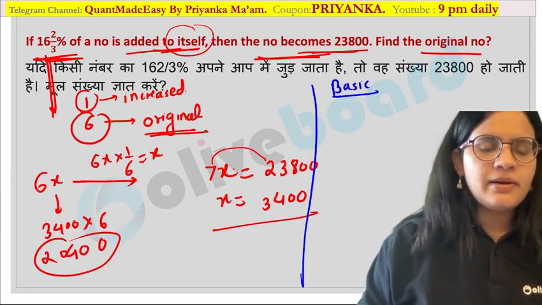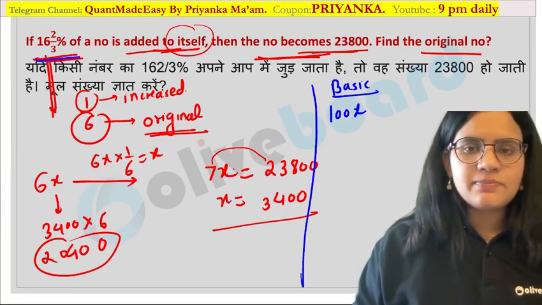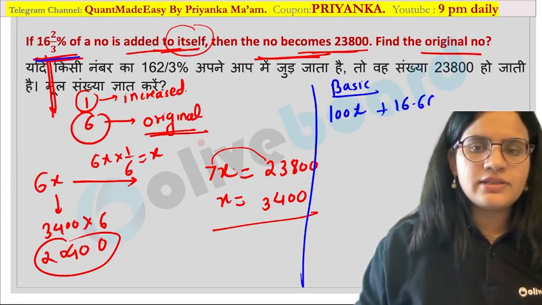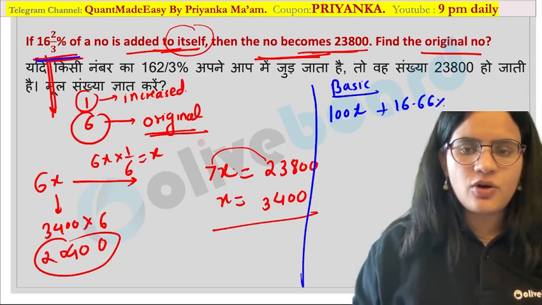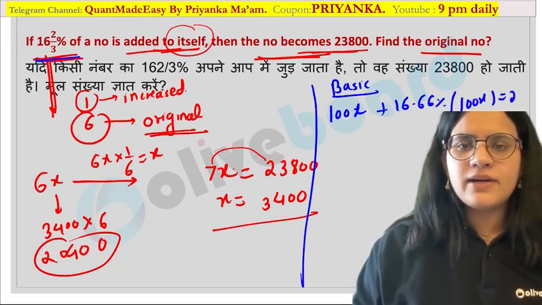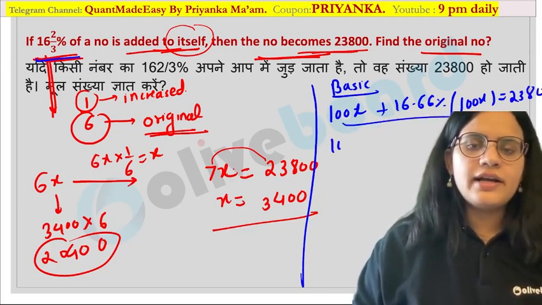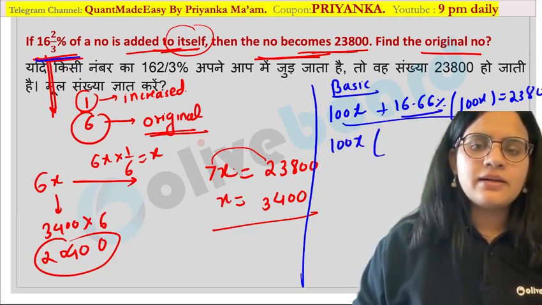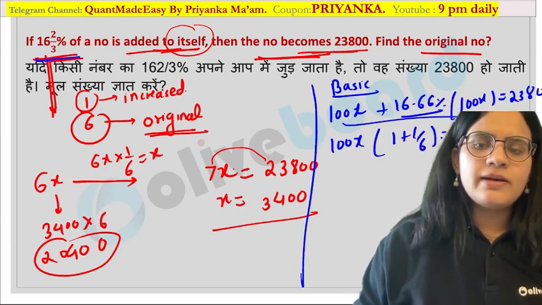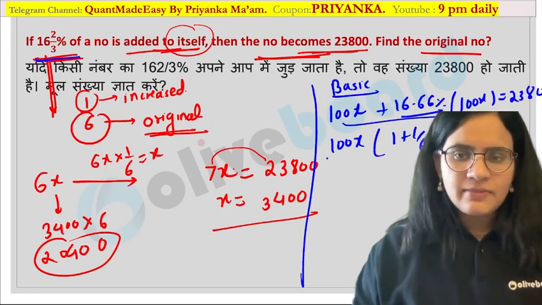So original number is suppose 100x. Now they are saying 16.66% of this. So you have to write down 16.66% of 100x. And then you have to write the number becomes 23,800. You can apply this method also. So 100x you can take common. This is nothing but 1/6. So this will become 7/6 and you can calculate your value. You can follow this method also.